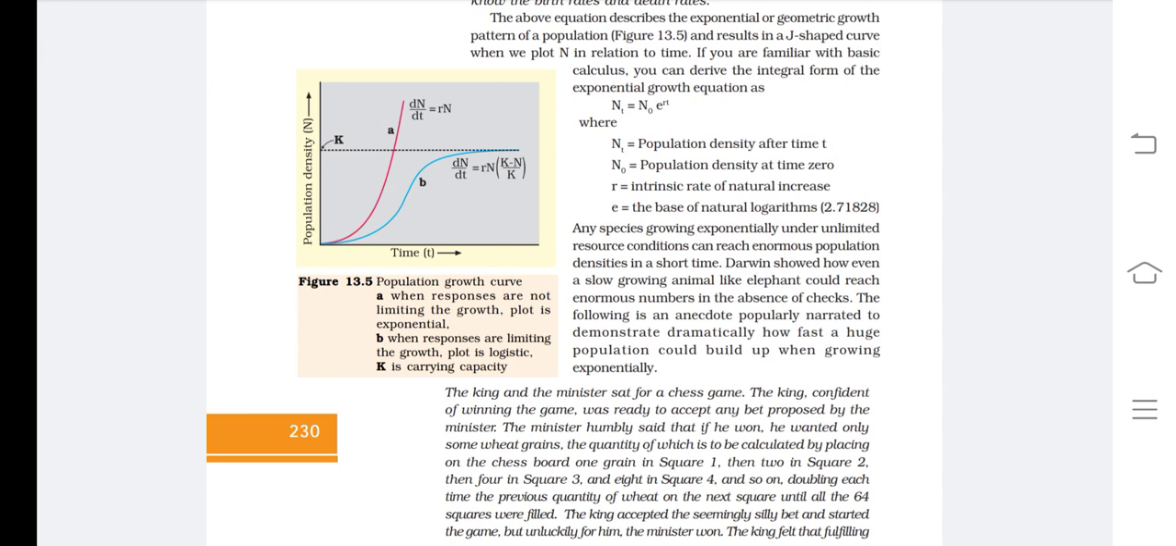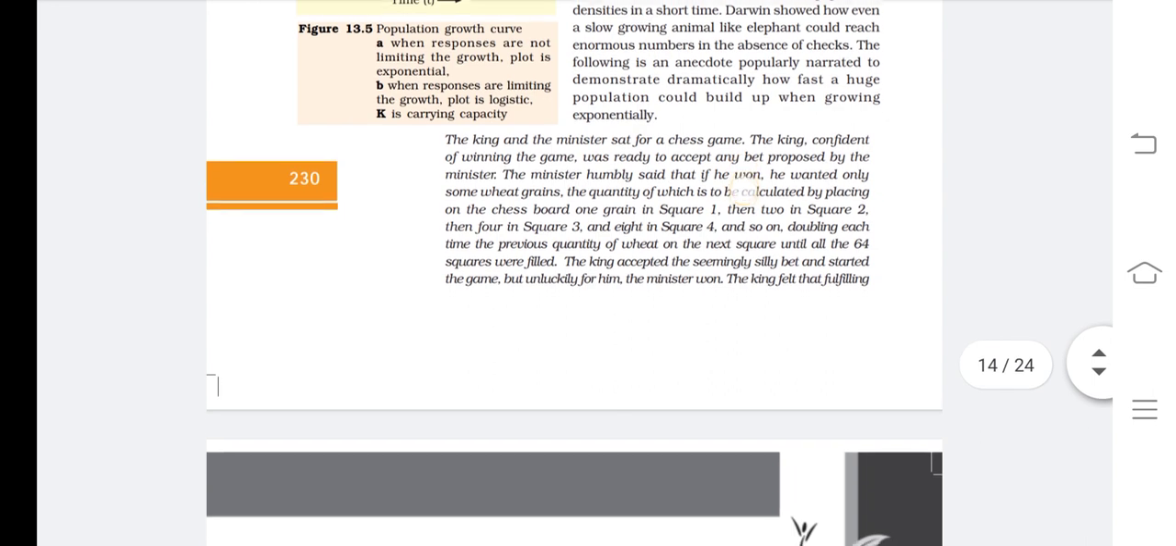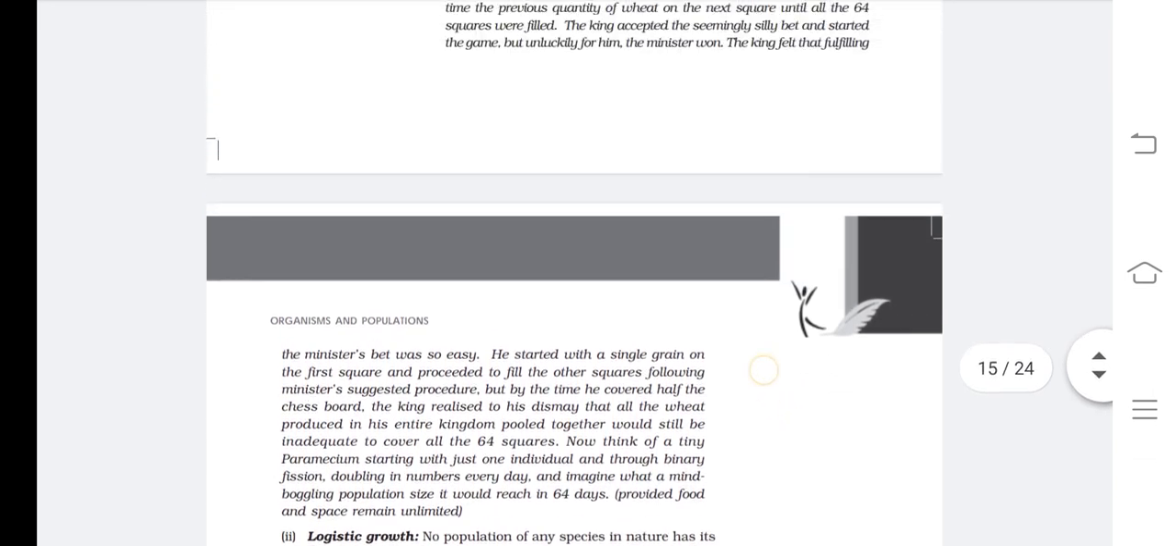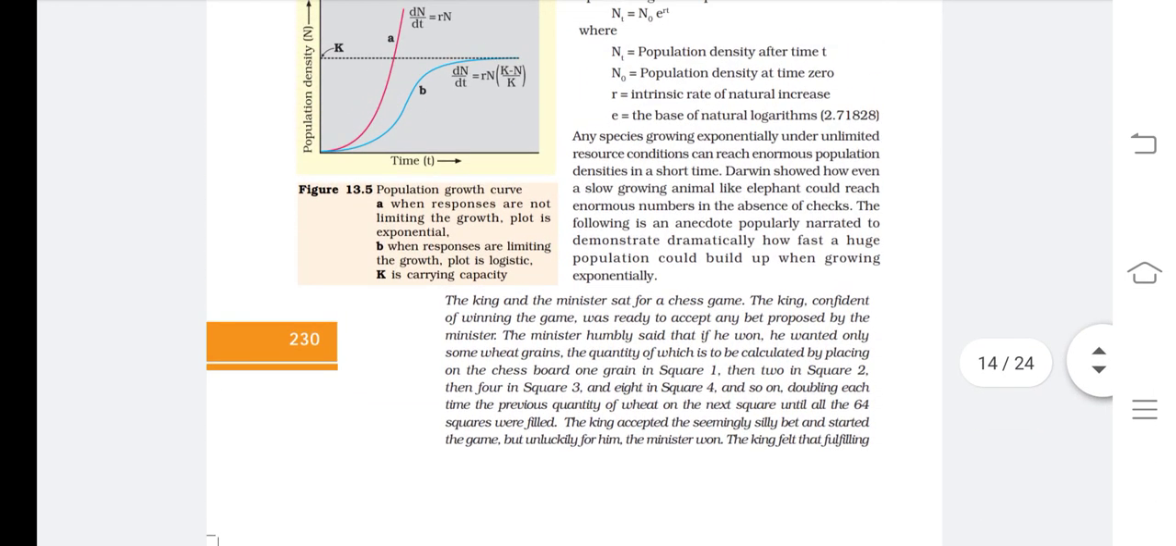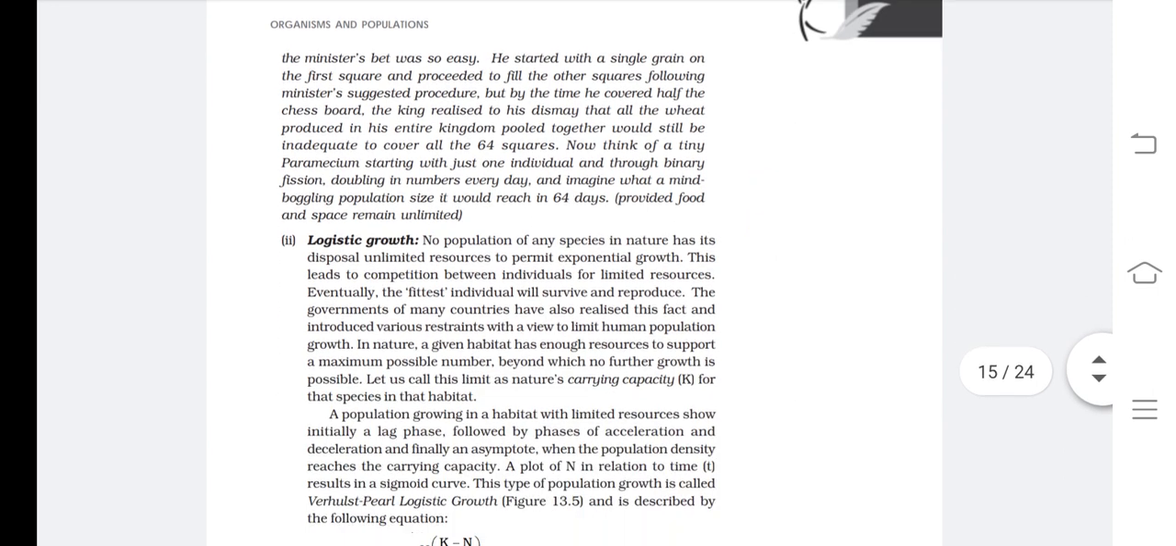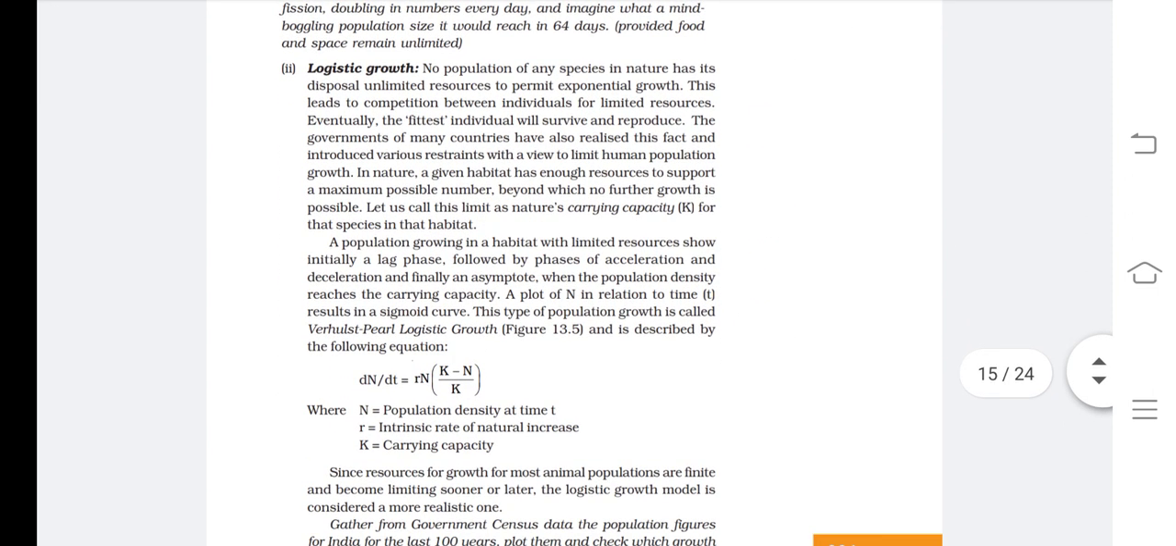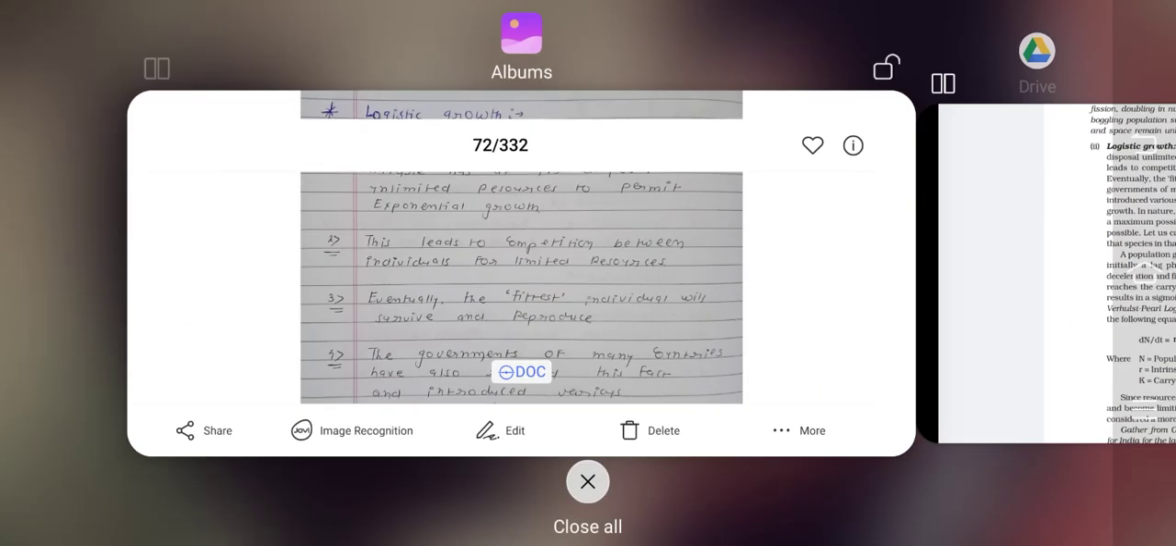The following is one type of story. You will read the story which is given in your textbook. It is not important from the examination point of view, so we will skip this story. And now we are going to our next topic, which is logistic type of growth.